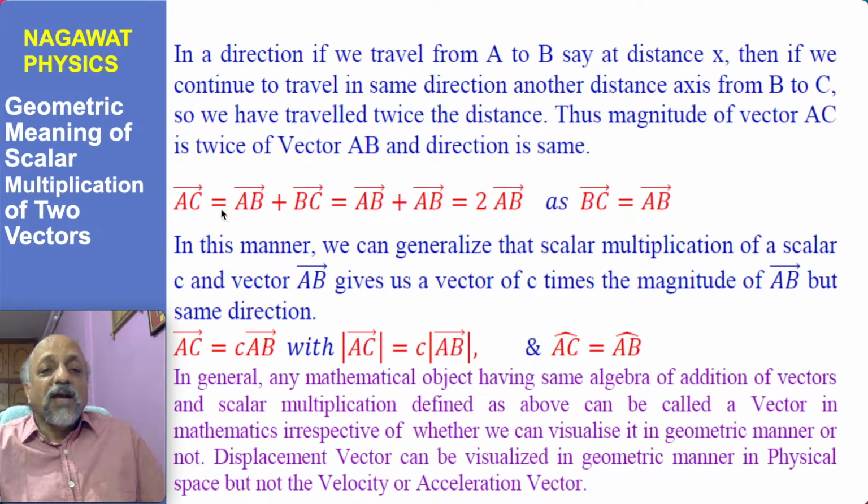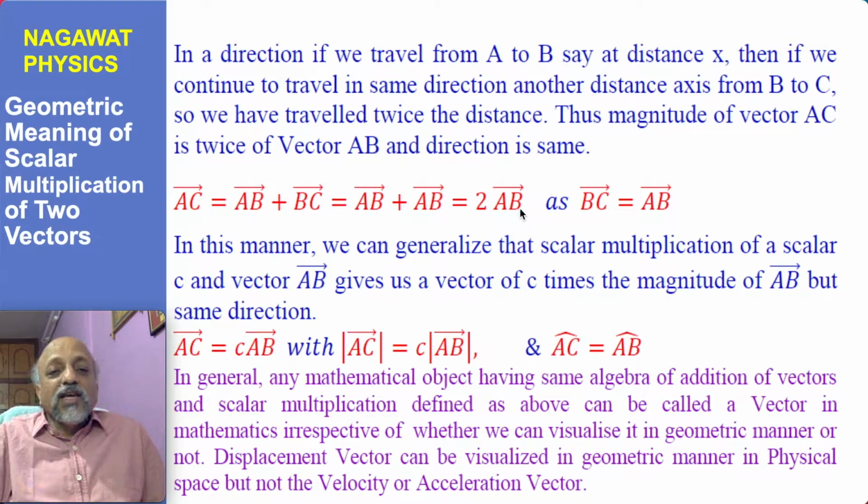So as defined here, AC is AB plus BC, but since BC has the same magnitude in the same direction as AB, you can write AB plus BC equals AB plus AB, so it is twice of AB. So in this manner we initially had AB, and now we have a new quantity AC which is twice of AB.